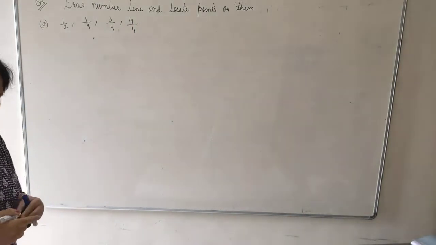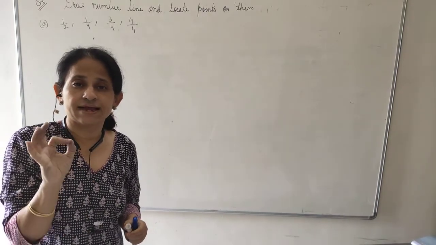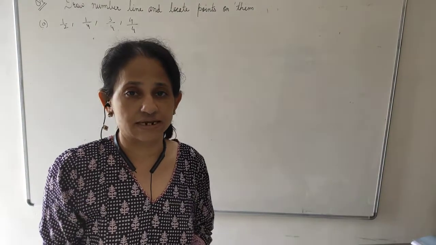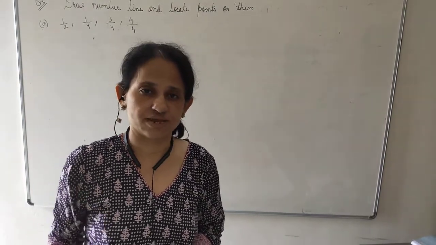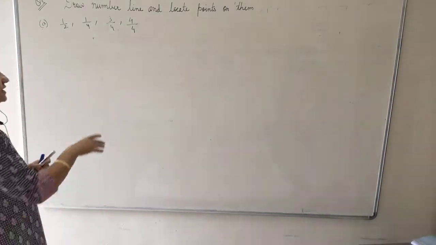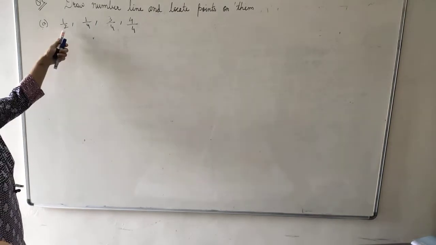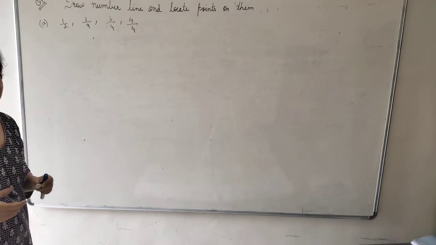Here children, I told you that to draw the number line and to locate points or the fractions on the number line, each fraction should have the same denominator. But in my case, I have 3 fractions with the same denominator, but one fraction is not with the same denominator. I have to make it same.